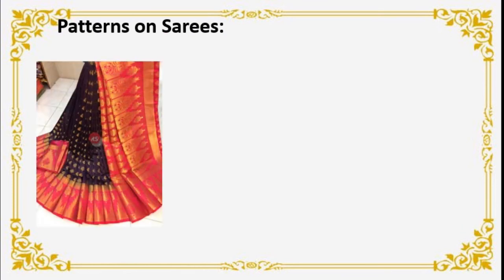Now we will see patterns on saris. See the students, so beautiful pattern. Here we can see two different types of patterns here. Means one is used on the border and pallu and another is used on the body, isn't it? There is a black body with pink border. Pink border has the same pattern and black body has same pattern. So the contrast colors look very beautiful. When your mother wears this sari, she looks very pretty, isn't it?